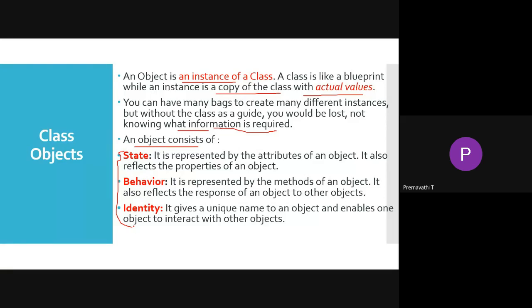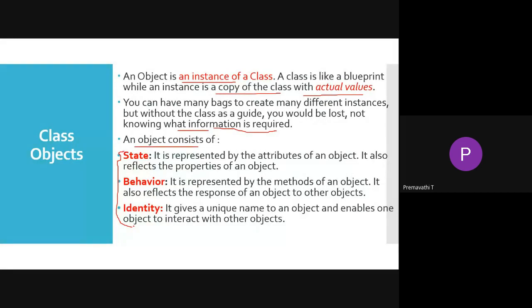The state is nothing but the attributes of an object; it is represented by the attributes of the object. It reflects the properties of the object. When you define the state of an object, it will be the attributes of the object, and it also reflects the properties of the object. How do we write the state? It is the properties of one object.